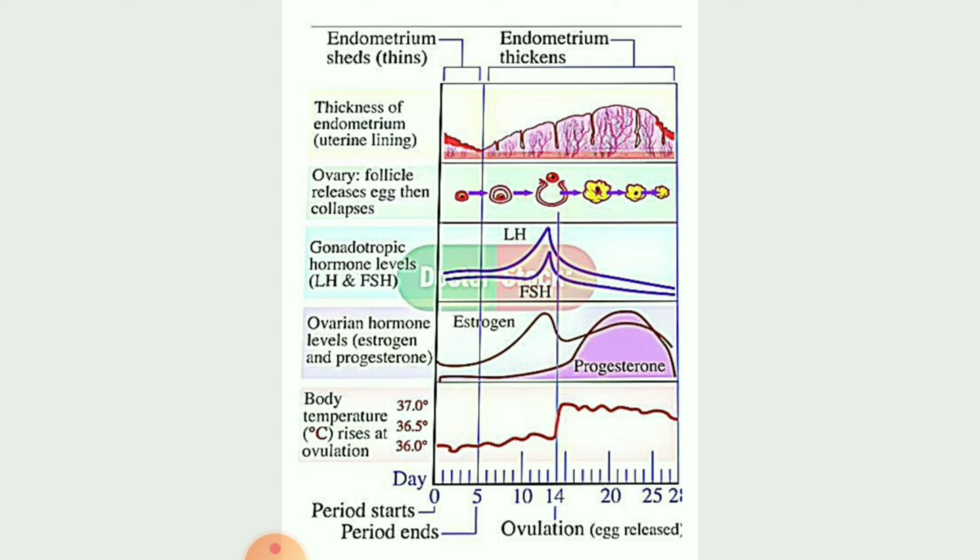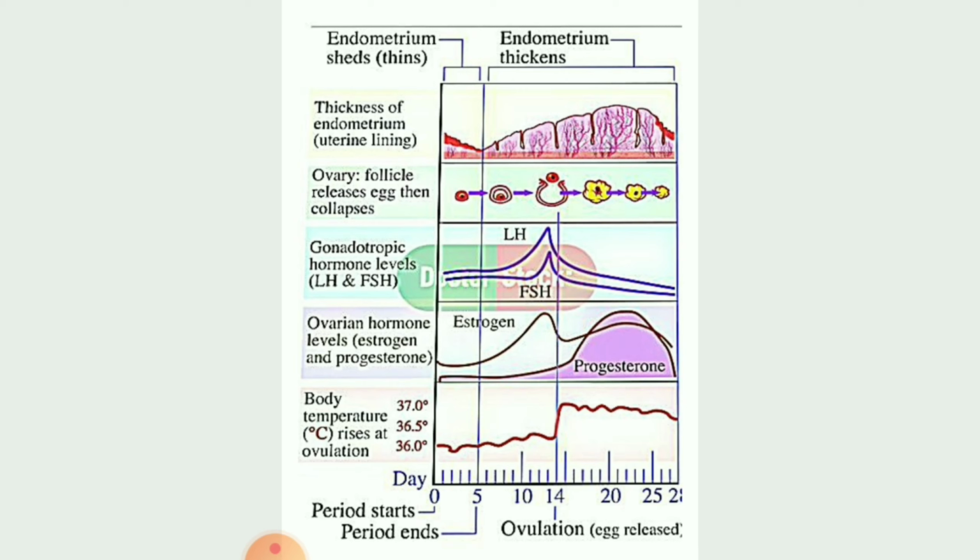Then the body temperature may vary 36 to 36.5 or 37. That is normal body temperature only. The level of hormone after the shedding of the endometrial layer will be increased during your second phase. Okay, which hormone? The estrogen hormone. And progesterone hormone during the preparatory phase and luteal phase will be increased.